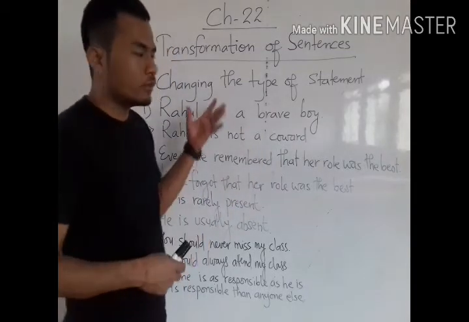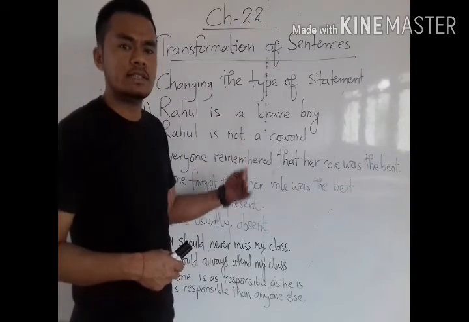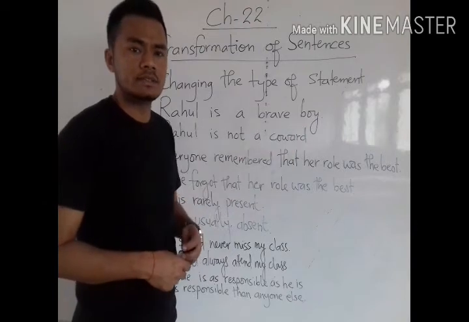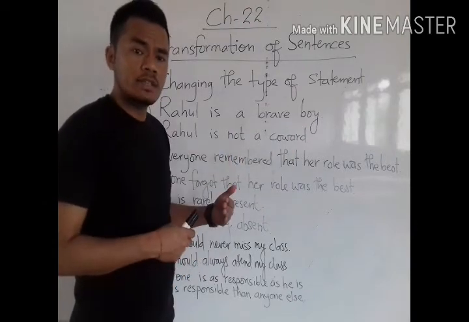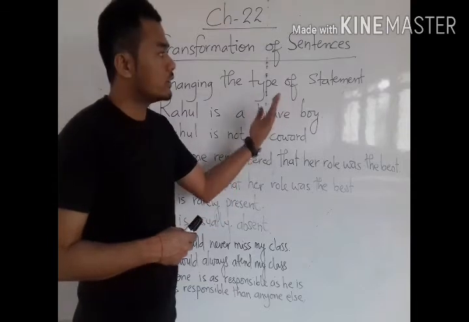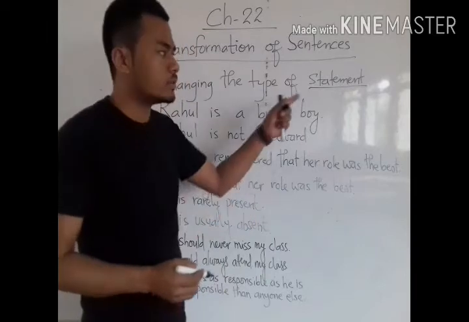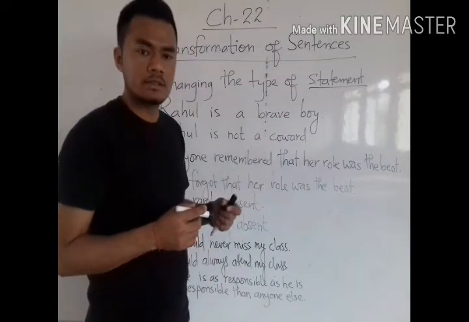Today we will only learn how to change affirmative sentences into negative sentences. Both are assertive sentences. Affirmative sentences are also statements, and negative sentences are also statements. They are the two kinds of statements.